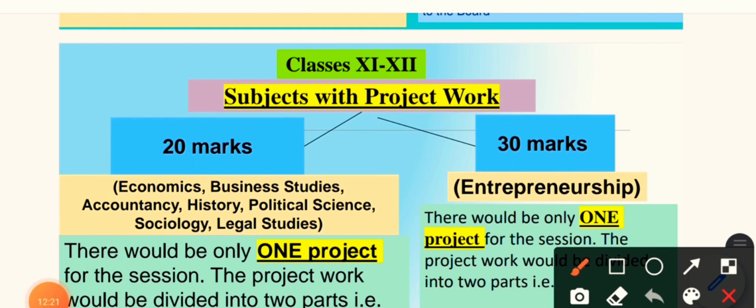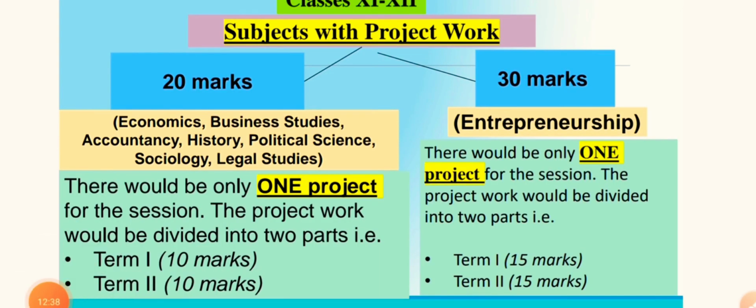Here we are talking about subjects with project work, like social science, economics, business studies, sociology, etc. The subjects with project work are divided into two: term 1 will be of 20 marks and term 2 will be of 30 marks. Let's see, it says there would be only one project for the session.